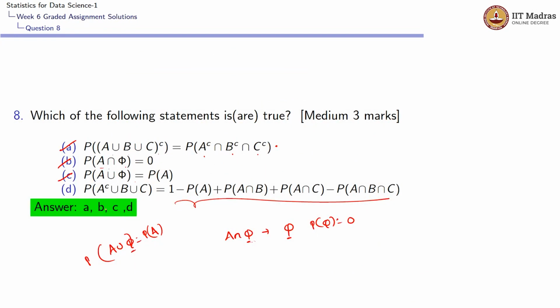Let us look at the last option. The last option is probability of A complement union B union C equals 1 minus probability of A plus probability of A intersection B plus probability of A intersection C minus probability of A intersection B intersection C. So we'll solve it. They are asking for probability of A complement union B union C. So this would be, we can take it as A complement union B union C, and then we can try to solve.